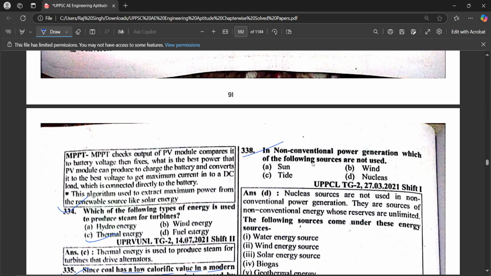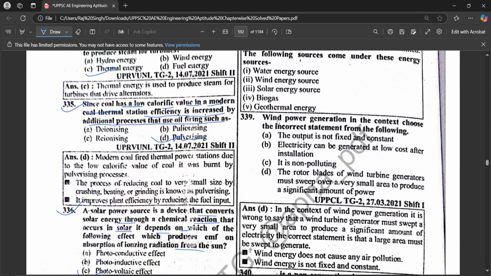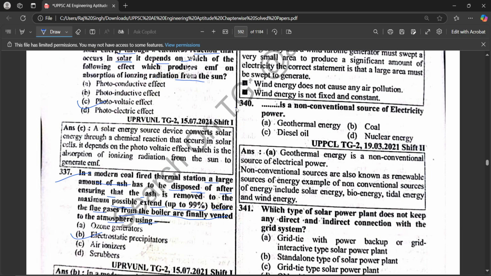In non-conventional power generation, which of the following sources is not used? Nuclear. Wind power generation: choose the incorrect statement from the following. The rotor blades of a wind turbine generator must sweep over a very small area to produce a significant amount of power. Dash is the non-conventional source of electricity power: geothermal energy.